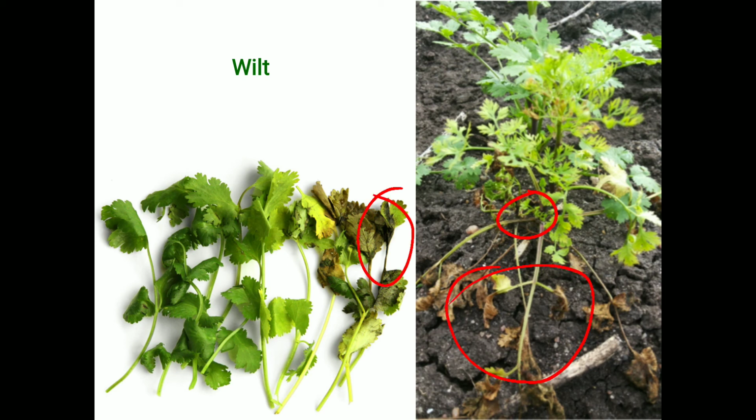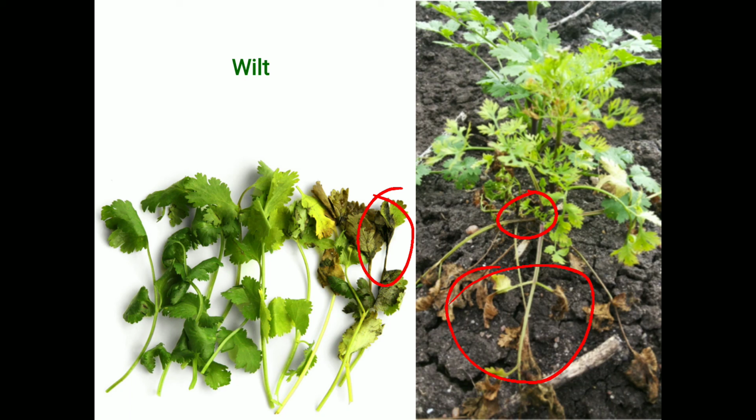Later, affected plants show wilt symptoms. Wilting means the drying and drooping of the leaves takes place. The roots of the affected plant show vascular discoloration. That means if you cut the roots of the coriander, whitish brownish strips are observed, which indicates the attack. So this is about the wilt symptoms.